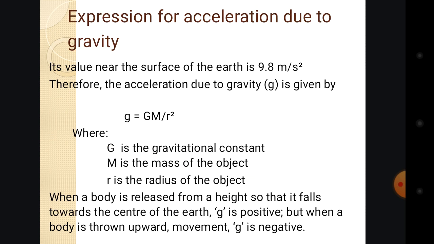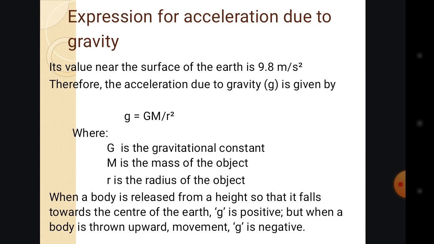Here we are to talk about the expression for acceleration due to gravity. Acceleration due to gravity has a constant value near the surface of the earth, that is 9.8 meters per second squared.